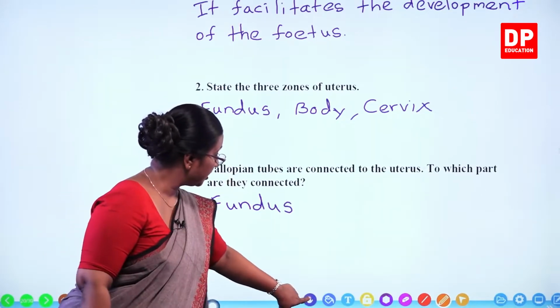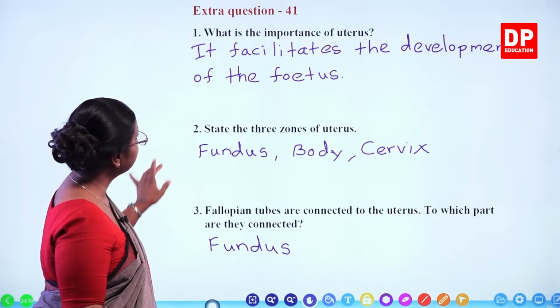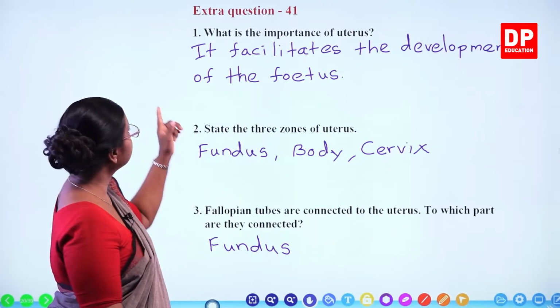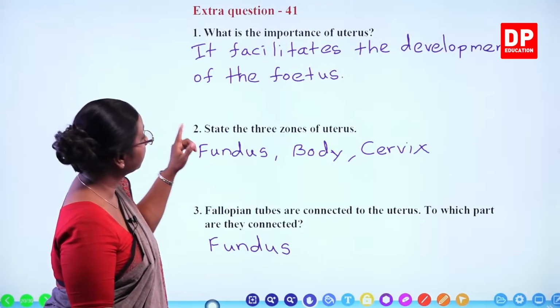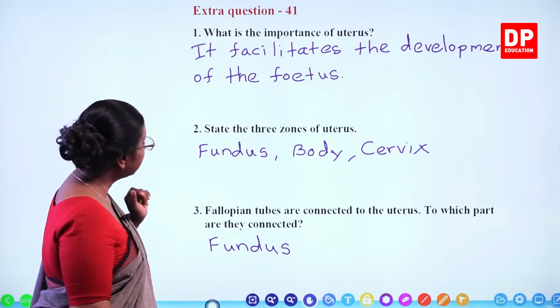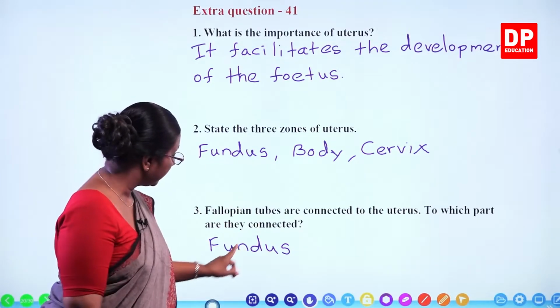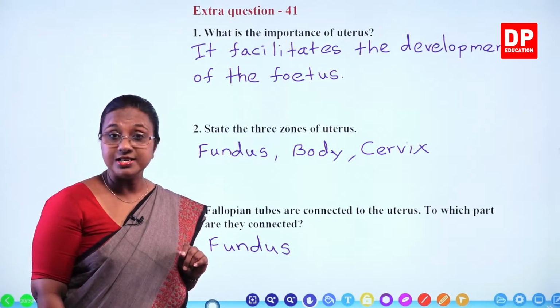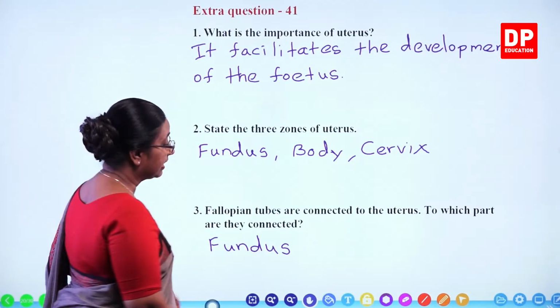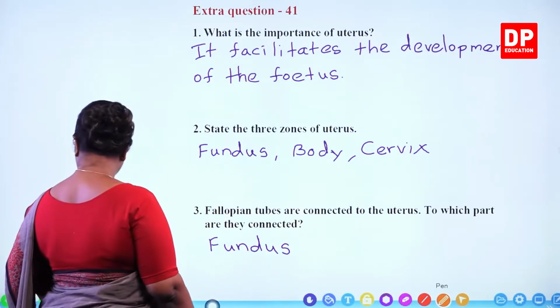So I am sure students you all wrote all these answers correctly. The importance of uterus is to facilitate the development of the fetus. Then the 3 zones of uterus, fundus, body and cervix. And the fallopian tubes are connected to the fundus of the uterus. With that, I will move on to the next question.